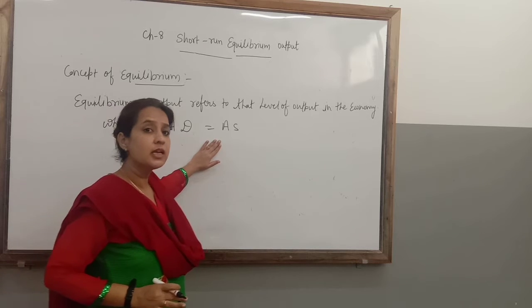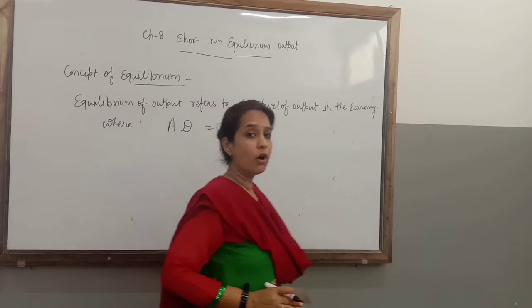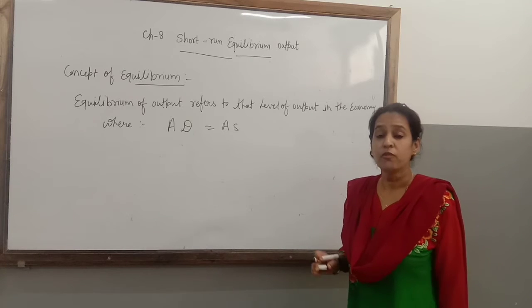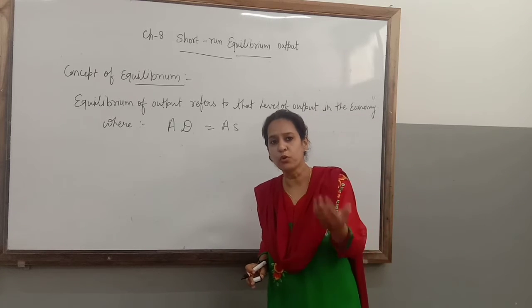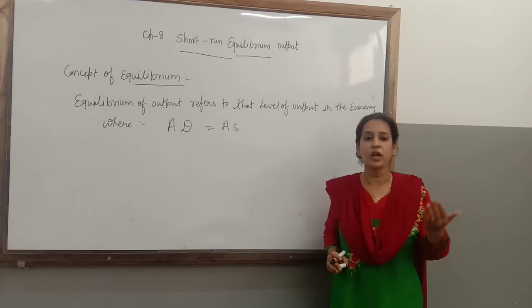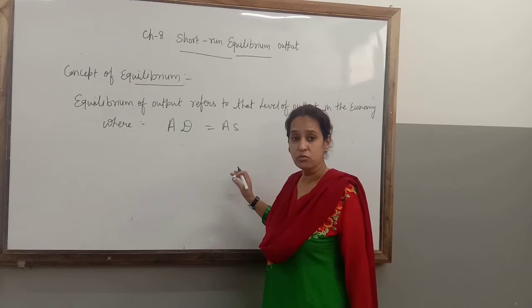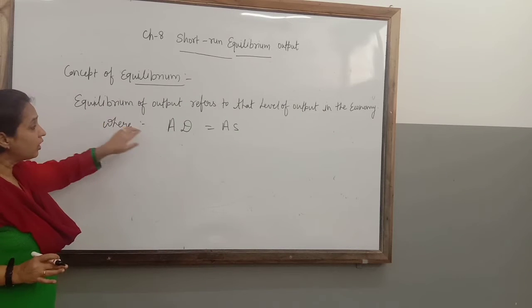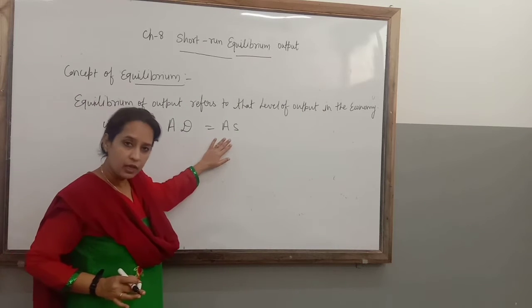Aggregate supply is the sum total of the output which producers wish to produce in the economy during an accounting year. That is known as aggregate supply. So where will be the equilibrium point? Where AD will be equal to AS.